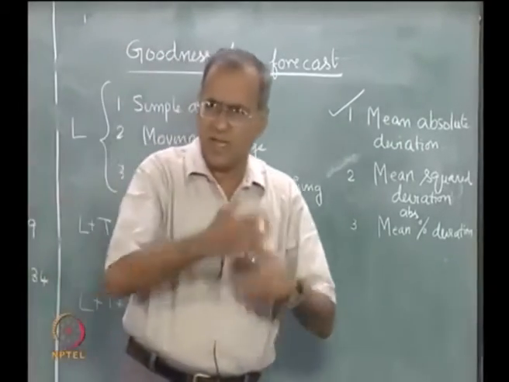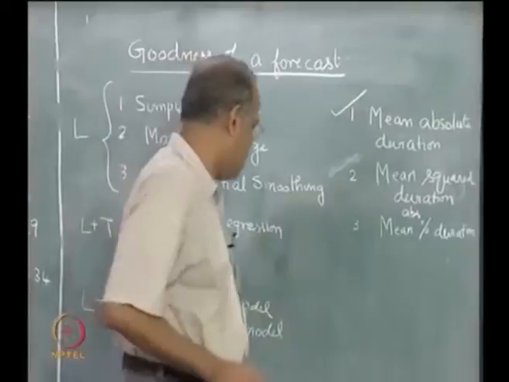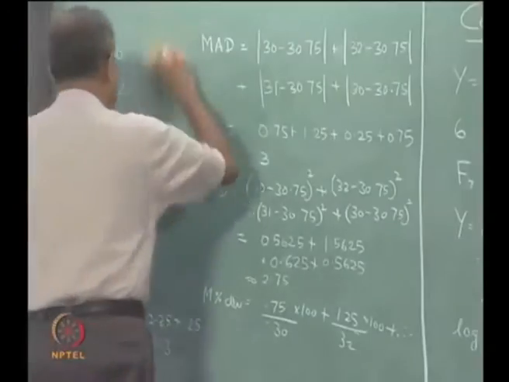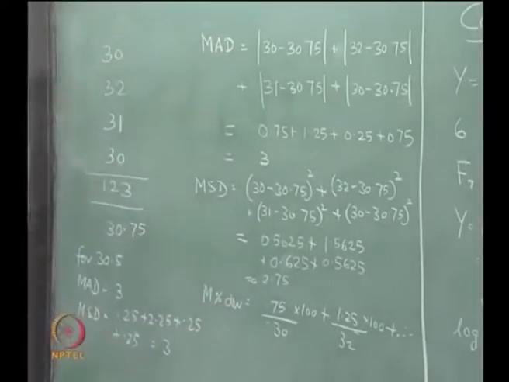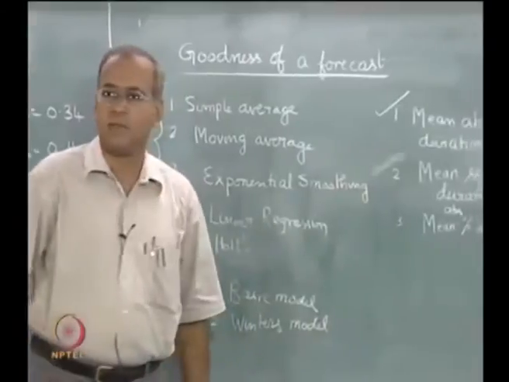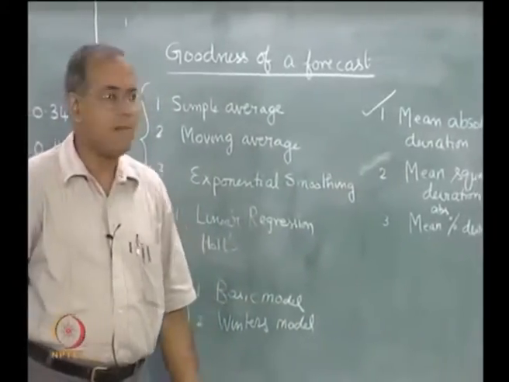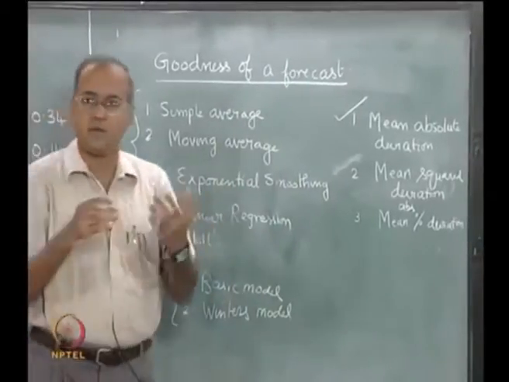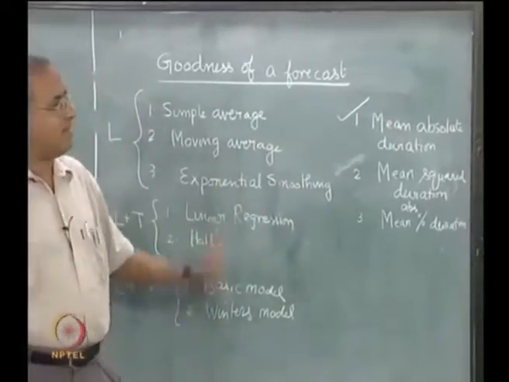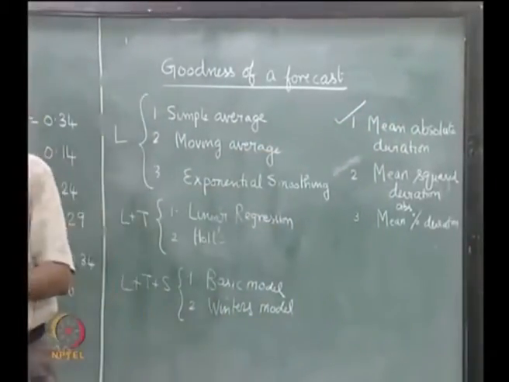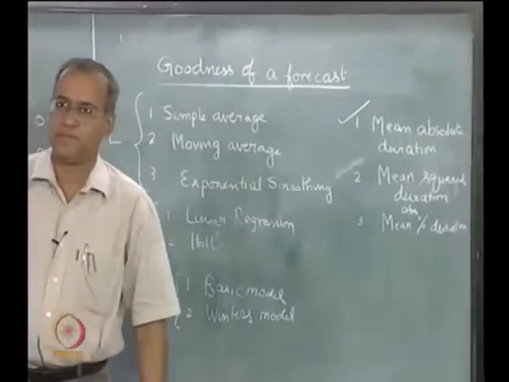So there are several issues like this that we can look at, but the very basic idea is to look at one of the measures and use it consistently. Often the suggested measure is mean absolute deviation. Now use that measure, and then if you have forecast using more than one model, evaluate it based on this measure and choose that one which gives the minimum value.